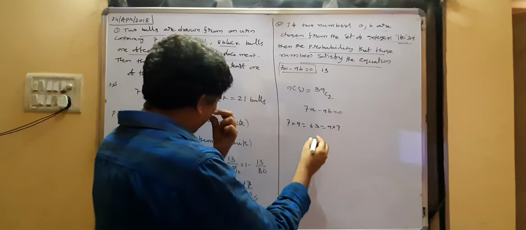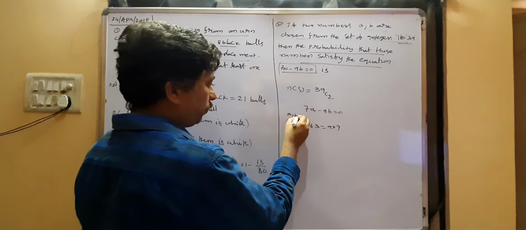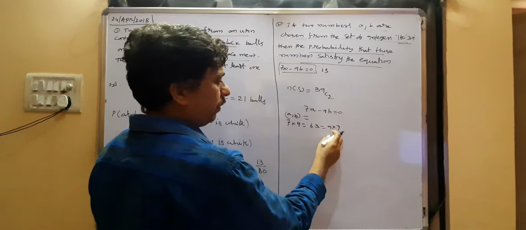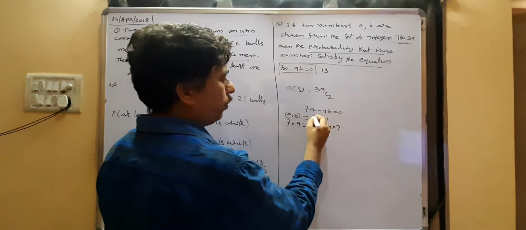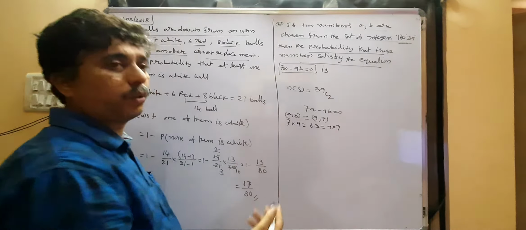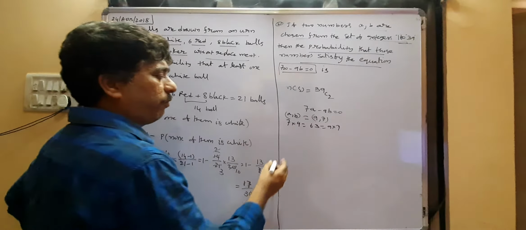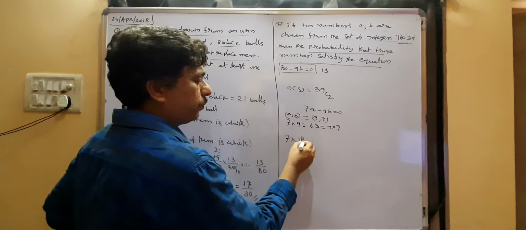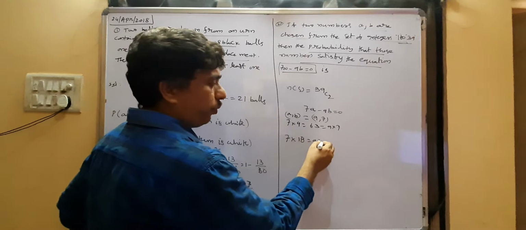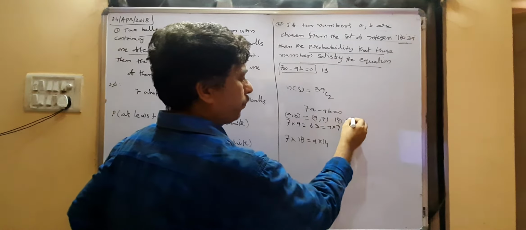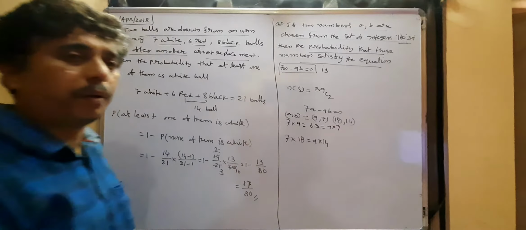So one ordered pair (a, b) we get is 9 comma 7. Below 39 you have to check. If we take 7 into 18 equal to 9 into 14, one more ordered pair, 18 comma 14.